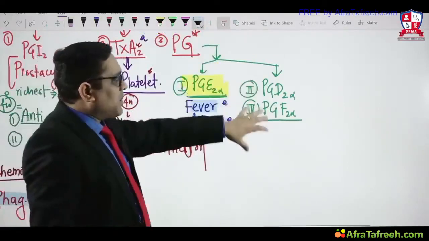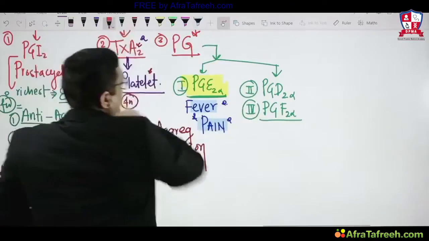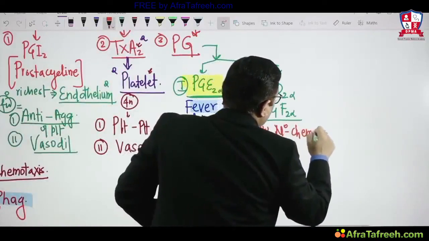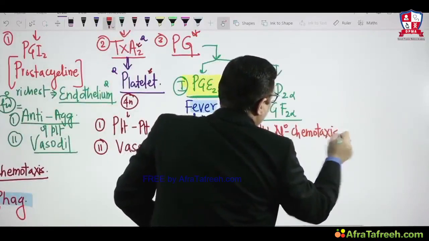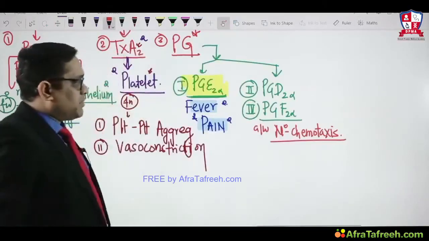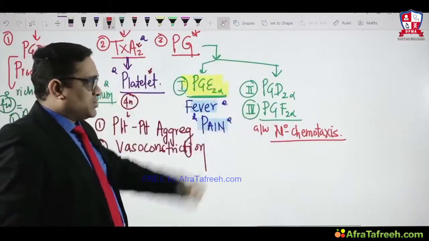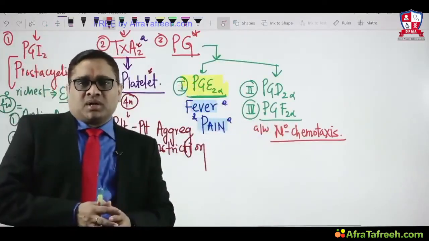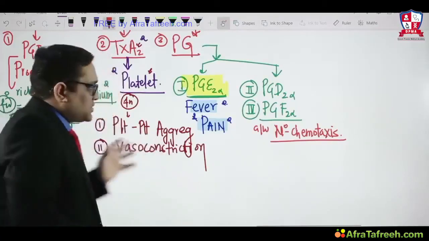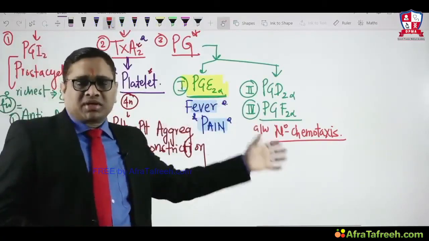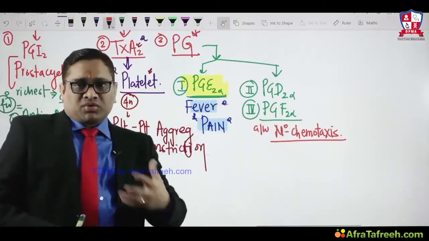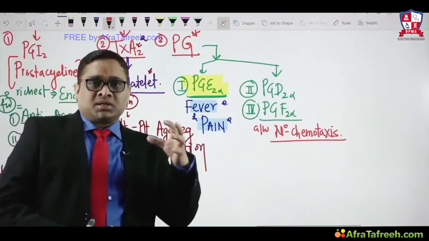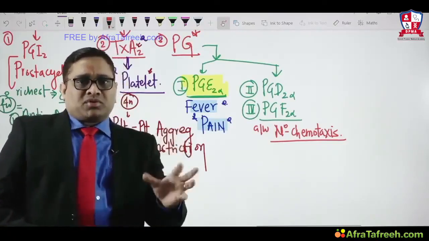Whereas prostaglandin F2 alpha and D2 alpha are associated with neutrophilic chemotaxis. If you remember, we just discussed chemotaxis, right? So neutrophilic chemotaxis is mediated by PGD2 alpha and PGF2 alpha. These are the important points we have to keep in mind while studying prostaglandins or arachidonic acid metabolites. Now the next topic is a very important topic for the exam, that is cytokines. So the next topic we are going to discuss will be cytokines.